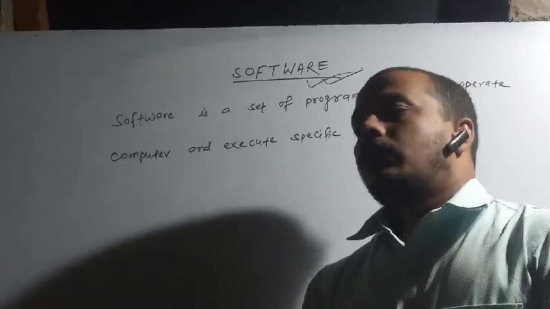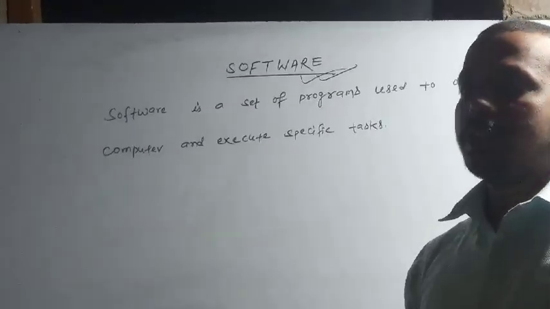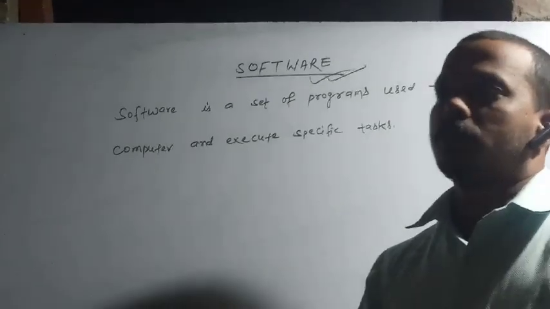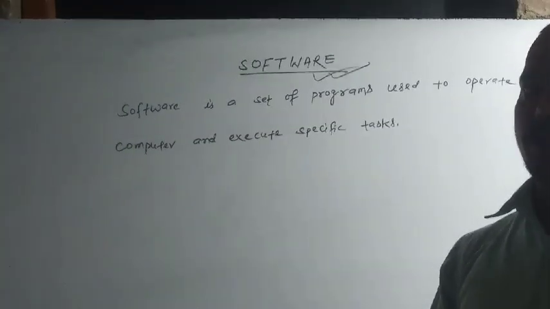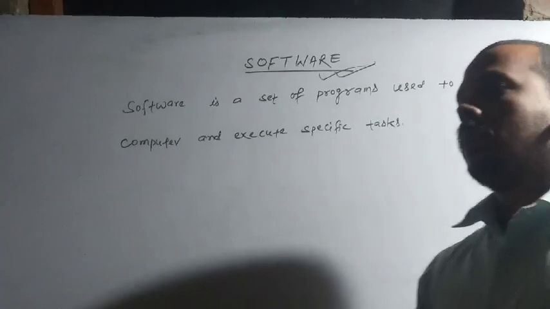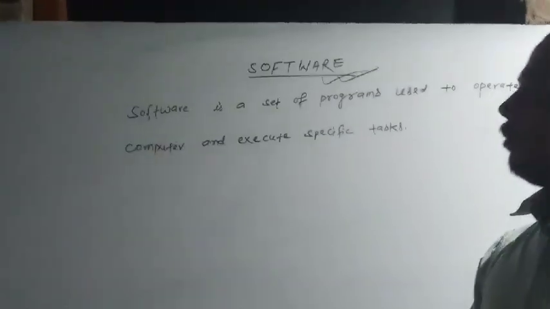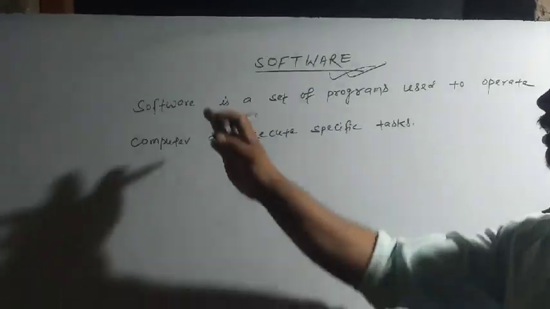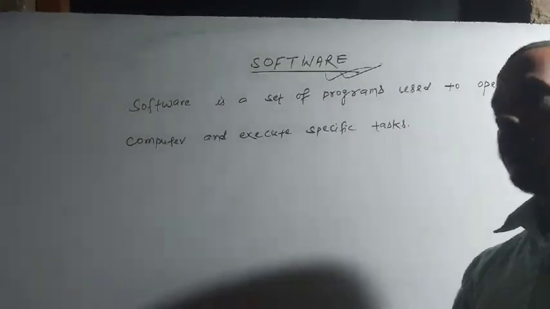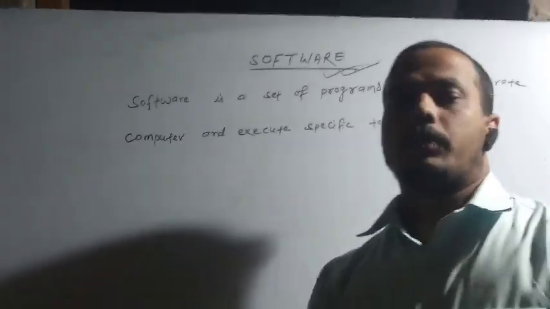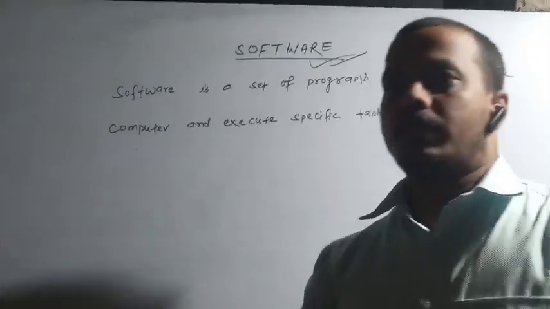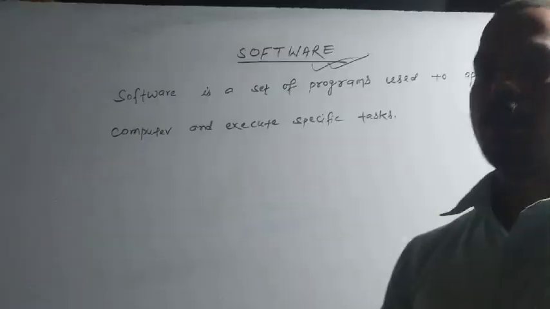We know the whole computer system is divided into two main categories. These are software and hardware. Software is a set of programs, and hardware are the physical components of a computer that can be seen or touched.